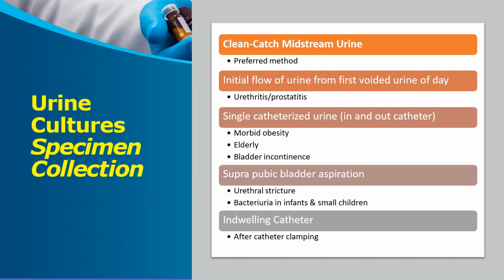For the urine culture, a clean catch midstream urine sample is the preferred method. Initial flow of urine or the first voided urine of the day should be avoided. It is indicated for urethritis or prostatitis. Single catheterized urine is indicated for morbid obesity, elderly, and bladder incontinence. Suprapubic aspiration should be done in urethral strictures or bacteriuria in infants and children. Indwelling catheter after catheter clamping. So these are the specimens collected for different situations.